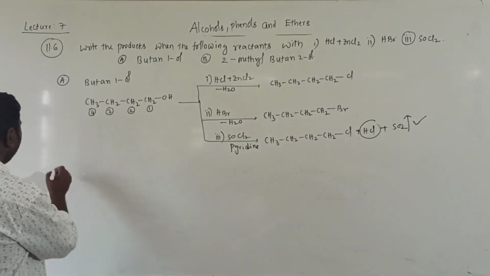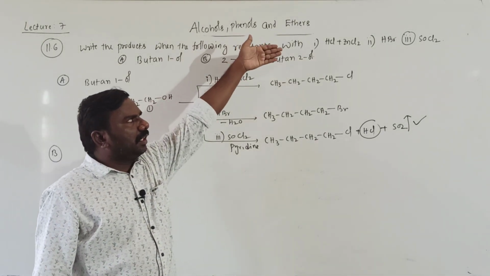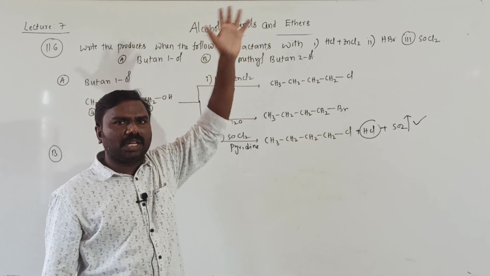Next, B. So B will react in the same way with 1, 2, 3 again.